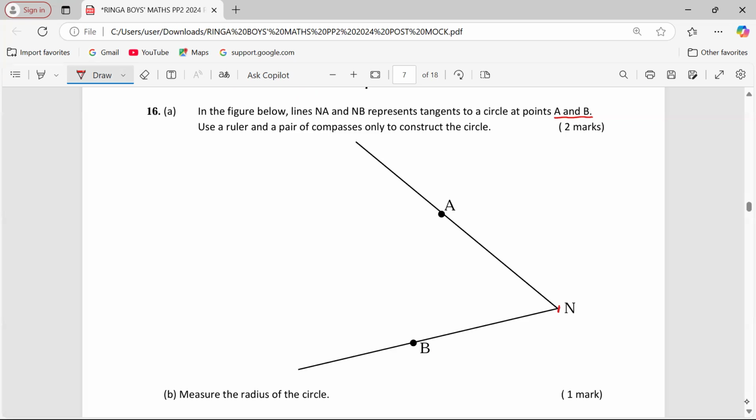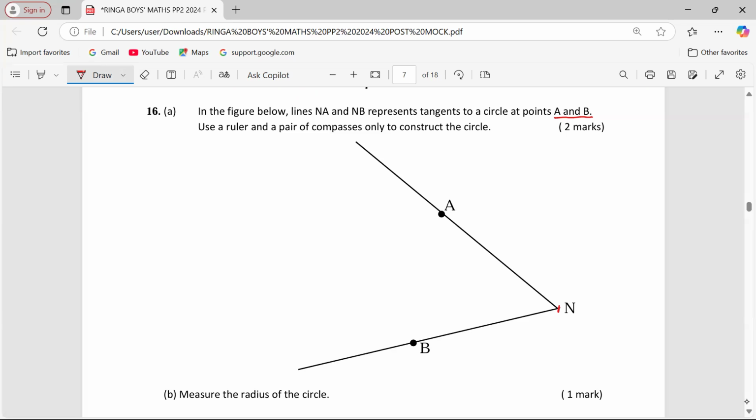So if the circle that we don't know is touching tangent AN at point A, then the radius to this circle is perpendicular to the tangent at that point.